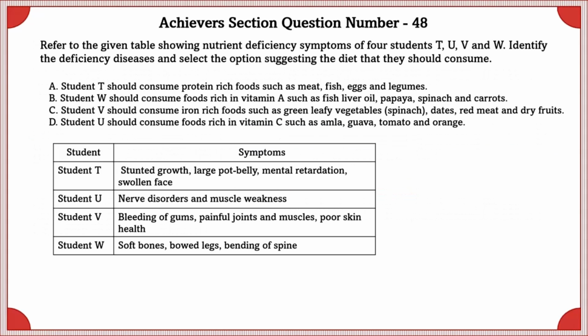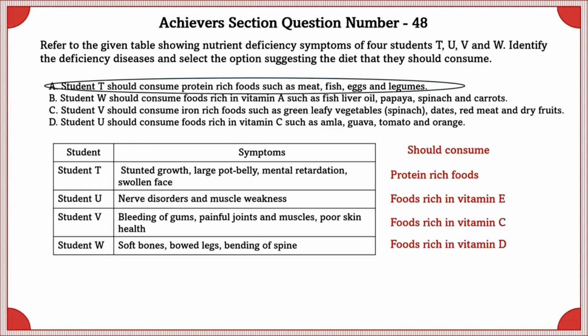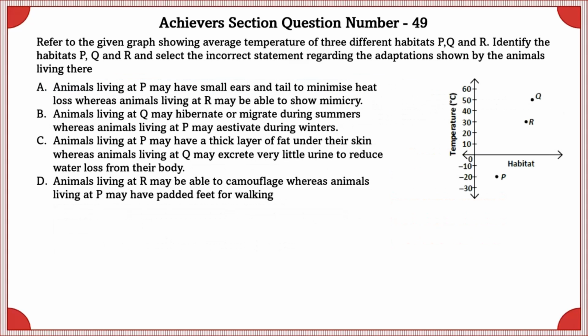Science question number 48. Refer to the given table showing nutrient deficiency symptoms of 4 students T, U, V and W. Identify the deficiency disease and select the option suggesting the diet that they should consume. Student T should consume protein-rich food, while student U should consume food rich in vitamin E. Student V should consume food rich in vitamin C and W should consume food rich in vitamin D. So the correct option is the A option.